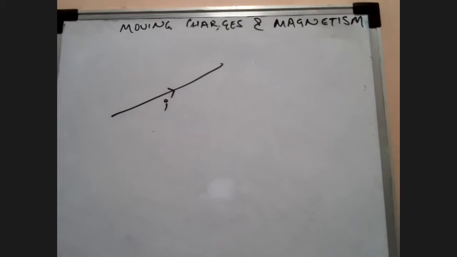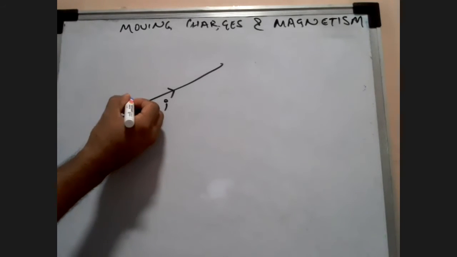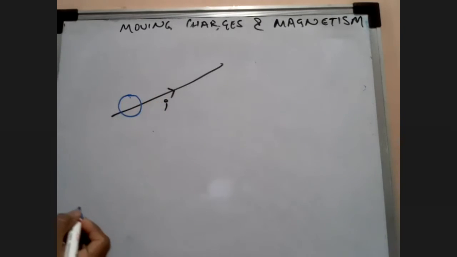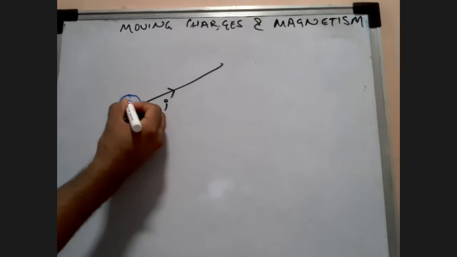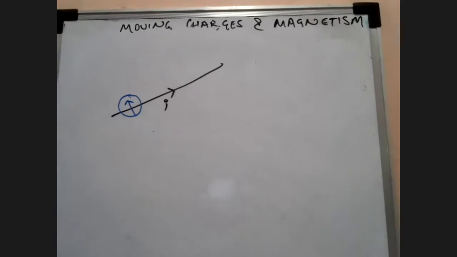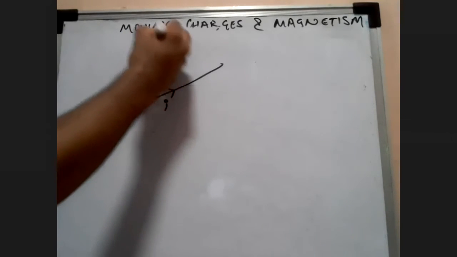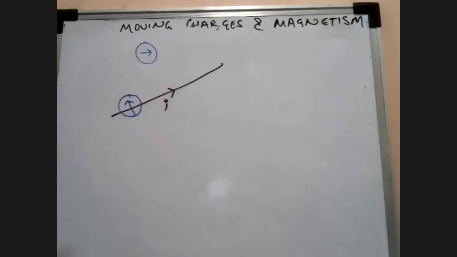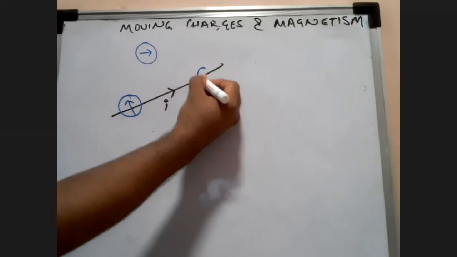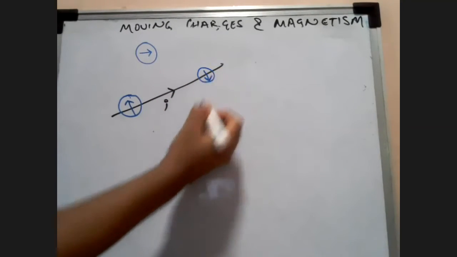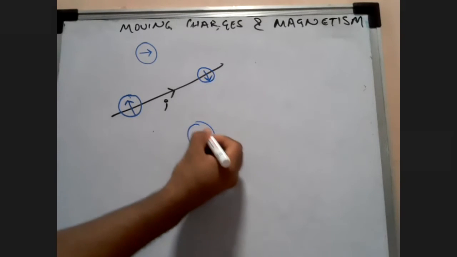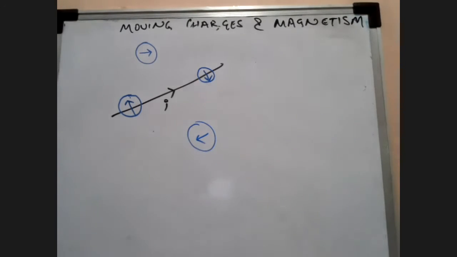What happens is you start to see that when you bring the magnetic compass over here, the needle points in this direction. When you take the magnetic compass here, the needle will point in this direction. Take the magnetic compass here, it points downward. So this is the orientation of compass needle around a current carrying conductor.